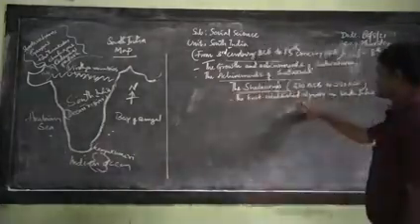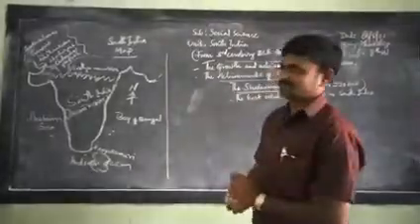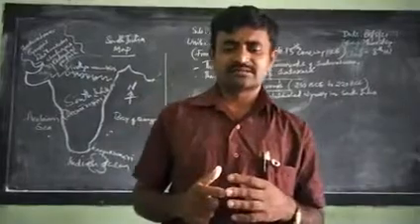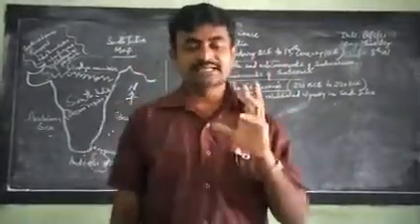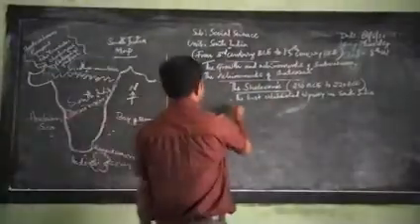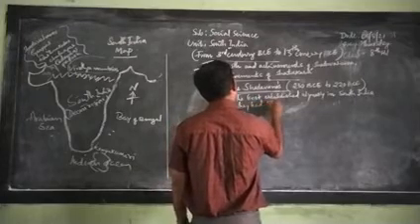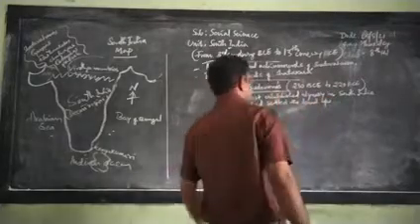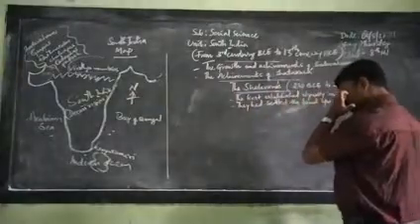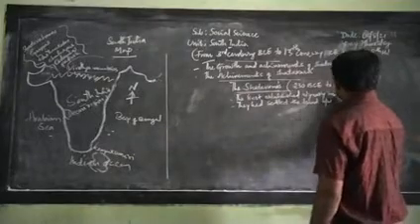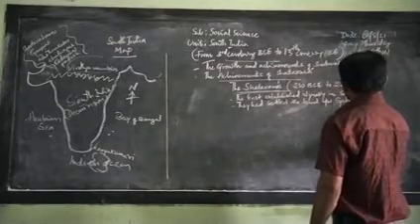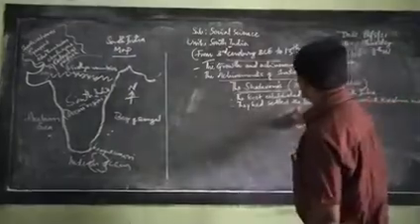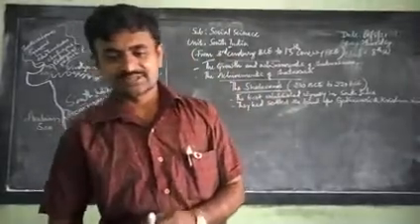They settled in the land between the Godavari and Krishna rivers.